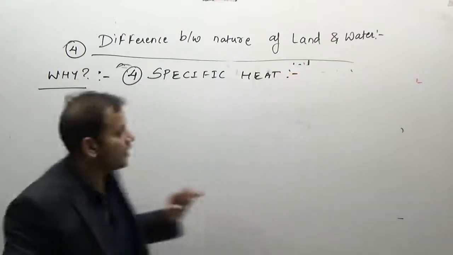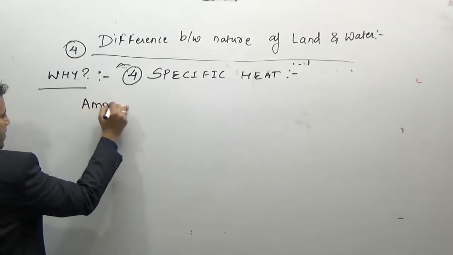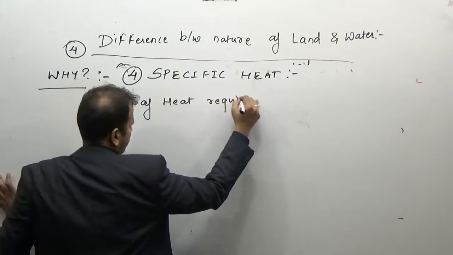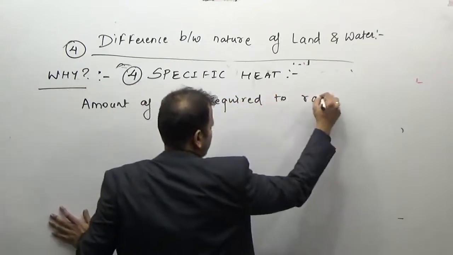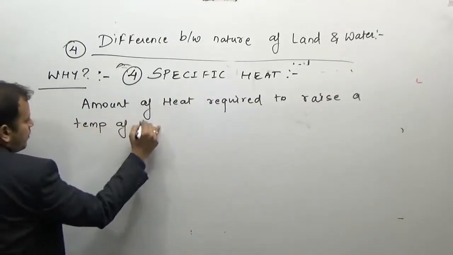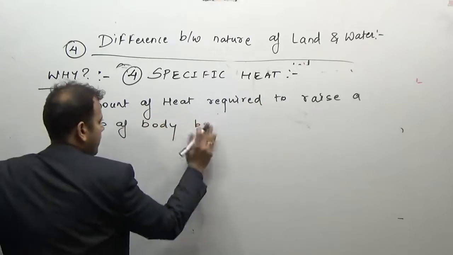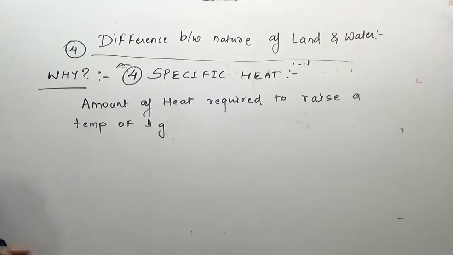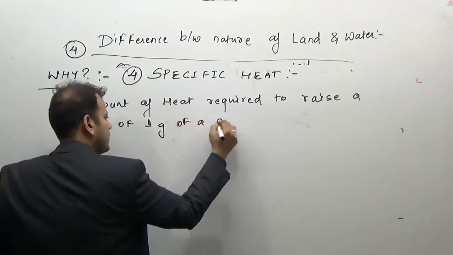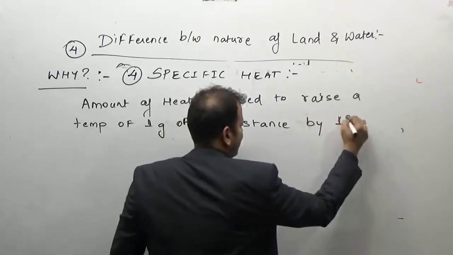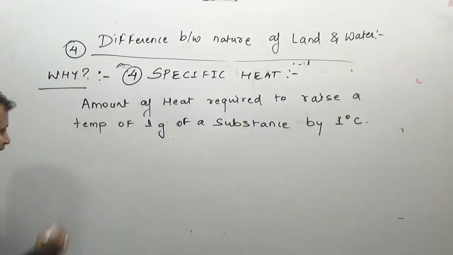It is the amount of heat required to raise the temperature of 1 gram of a substance by 1 degree Celsius.